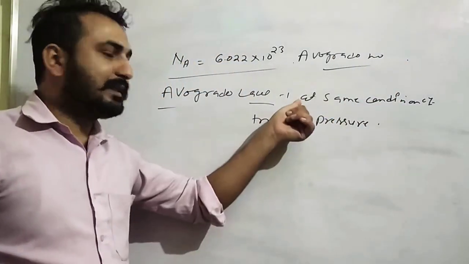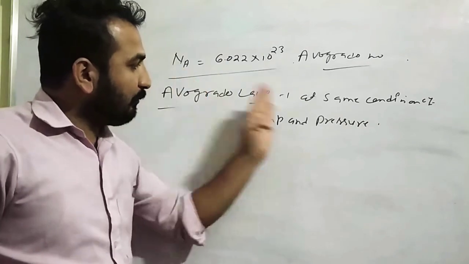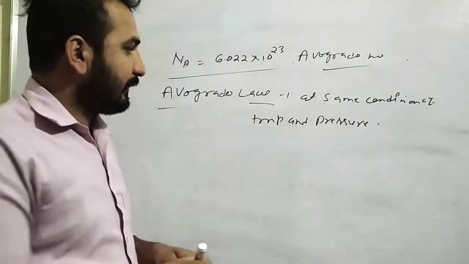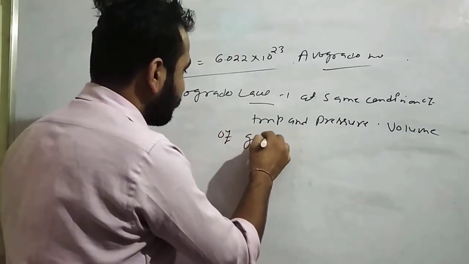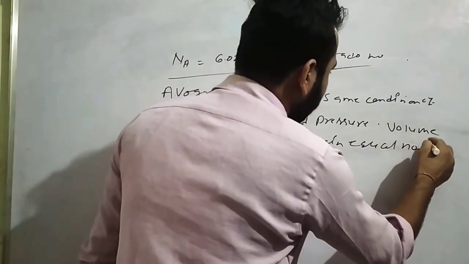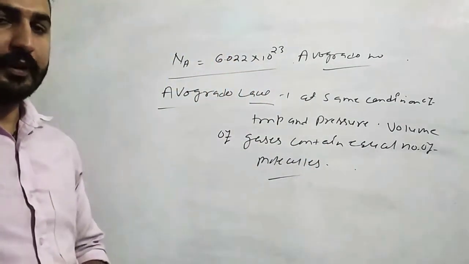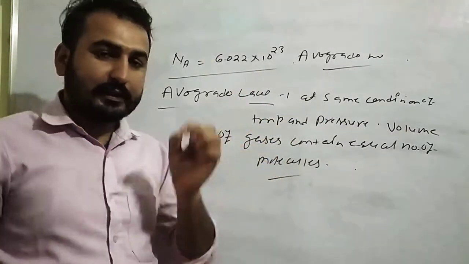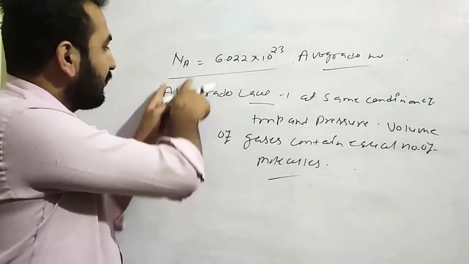Start from this line: at the same condition of temperature and pressure, the volume of gases contains an equal number of molecules. Equal number of molecules means it represents the Avogadro number.